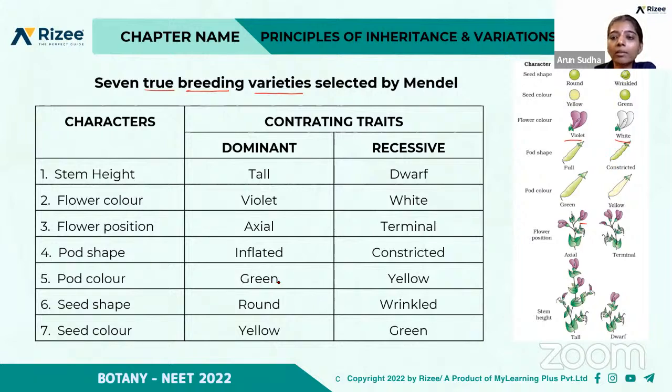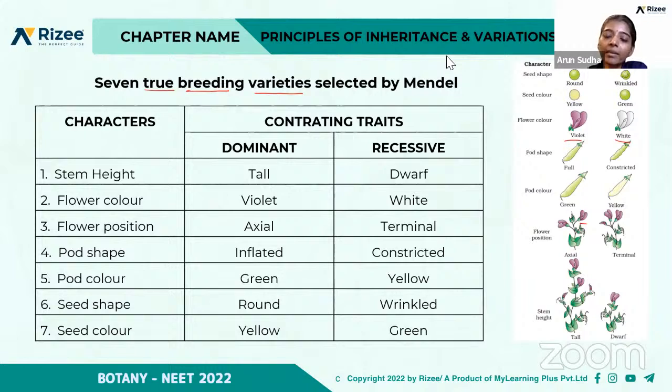Then pod color, green and yellow. Seed shape, round and wrinkled. So round is a dominant character and wrinkled is the recessive character. And if you take the seed color, yellow and green, right? So you have to be clear with this table, because many questions they may ask from this, regarding the character of the flower.